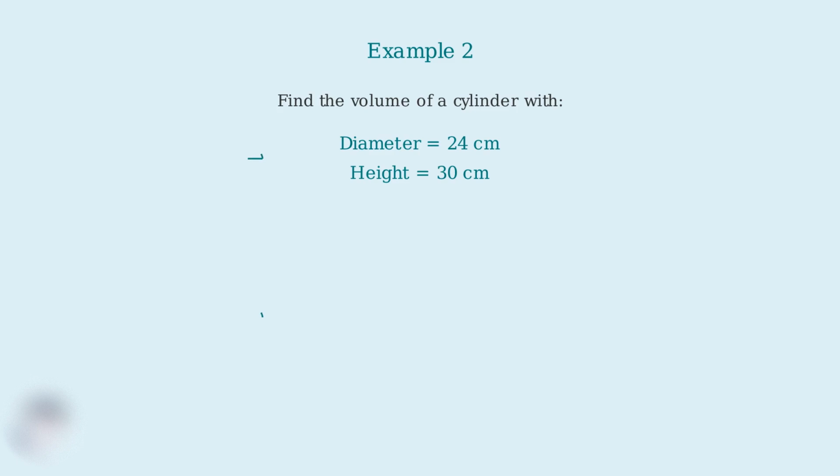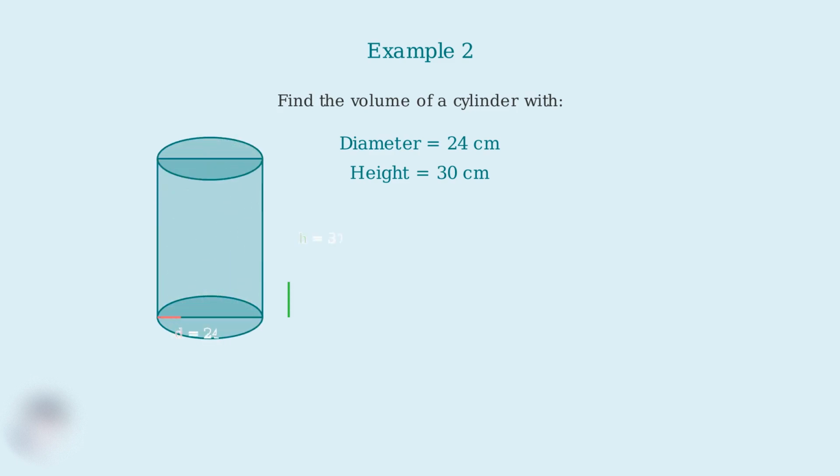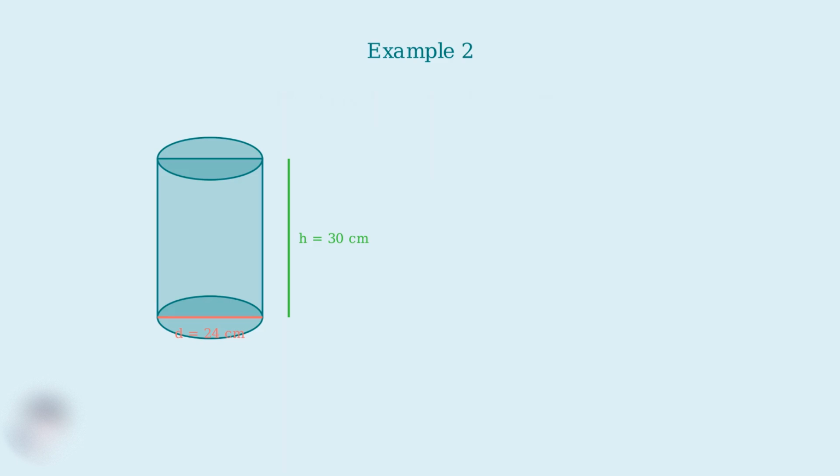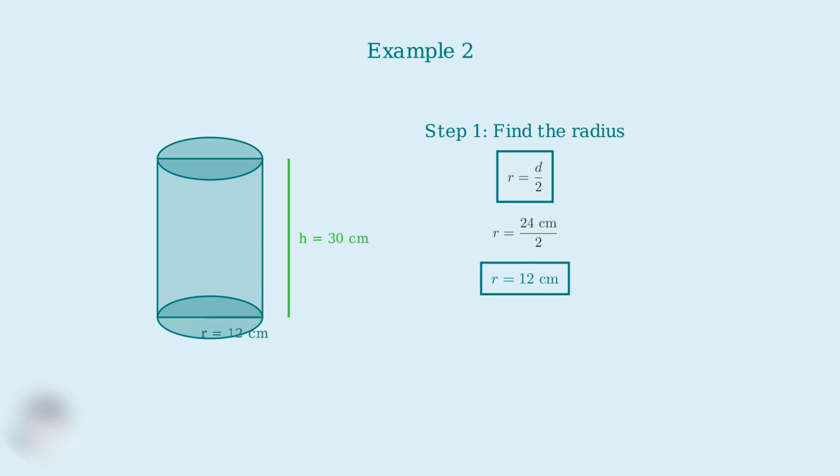This time we have a cylinder with a diameter of 24 centimeters and a height of 30 centimeters. Notice that this time we're given the diameter instead of the radius. This is a common situation, so we need to convert the diameter to radius first. Remember, the radius is always half the diameter. We substitute our diameter value of 24 centimeters into the formula. So r equals 24 divided by 2. When we divide 24 by 2, we get 12. So our radius is 12 centimeters.